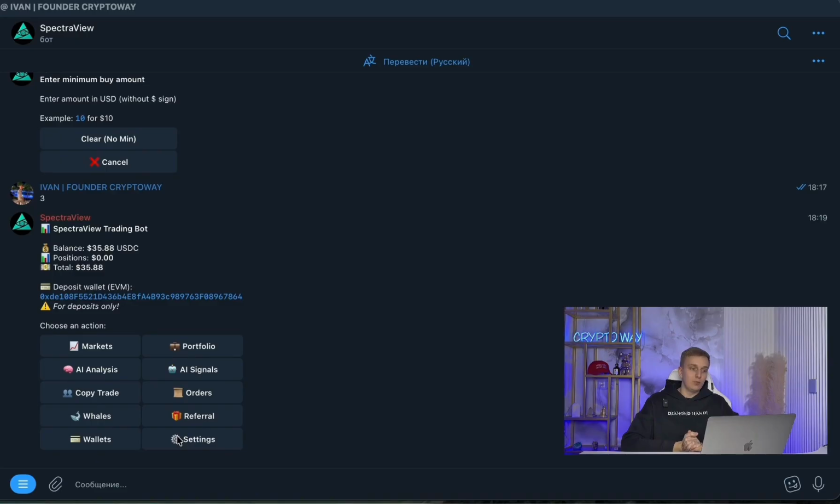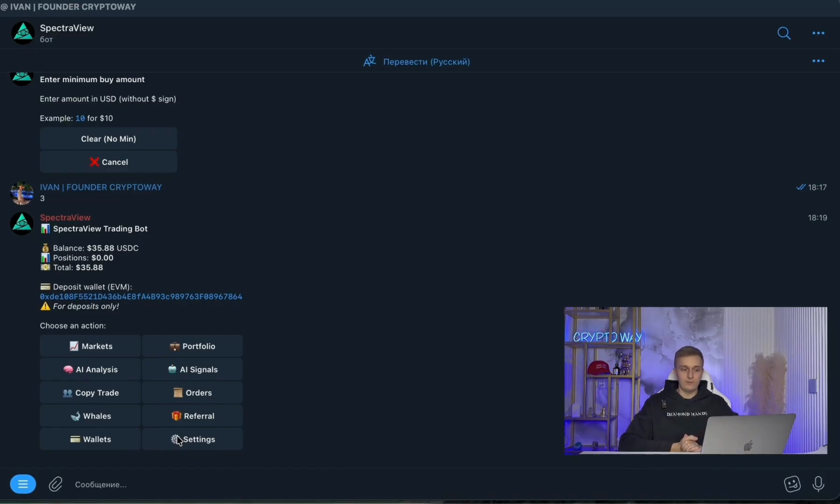So, as you can see, the bot is as simple and as efficient as possible. Those are its main advantages. I want to point out that this bot has the lowest commission on the market, just 1% per transaction. Meanwhile, other services can charge up to 3%, which of course can really hurt in the long run, especially if you're dealing with large amounts and making a lot of transactions.